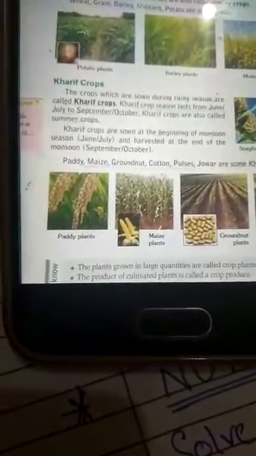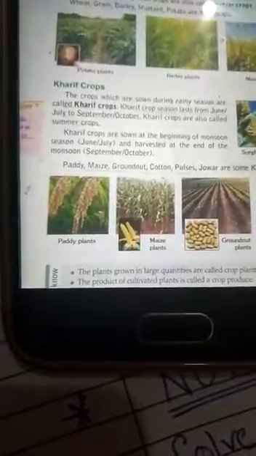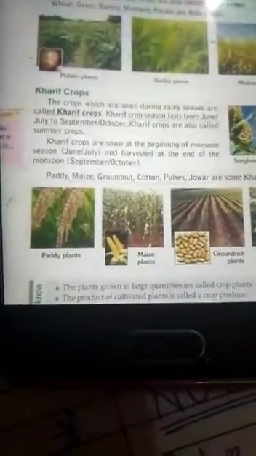Now let's read the Kharif crops. The crops which are sown during the rainy season are called Kharif crops. These last from June, July to September and October. Kharif crops are also called summer crops. They are sown at the beginning of the monsoon season and harvested at the end of the monsoon. For example, paddy, where paddy means rice, maize, groundnut, cotton, pulses, jowar, all these come under Kharif crops.